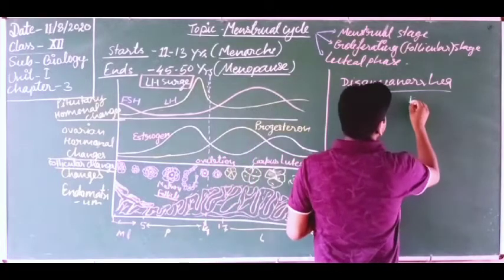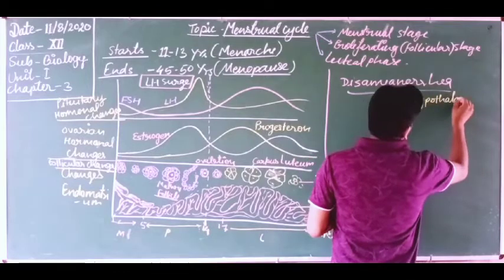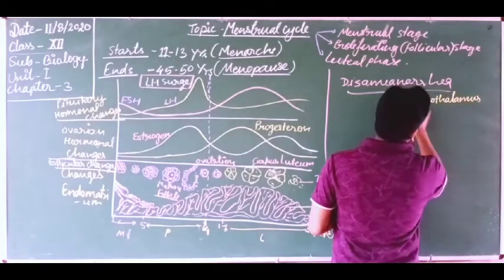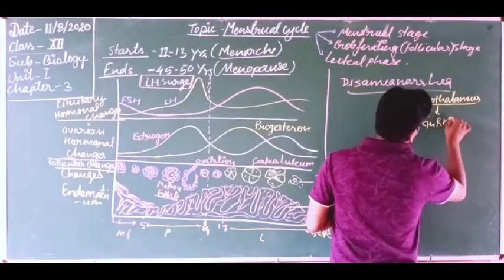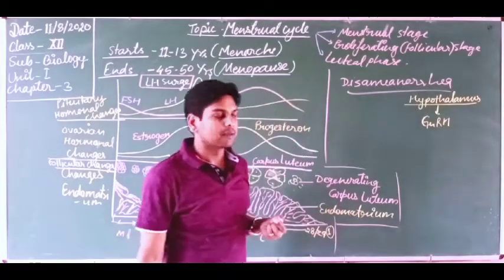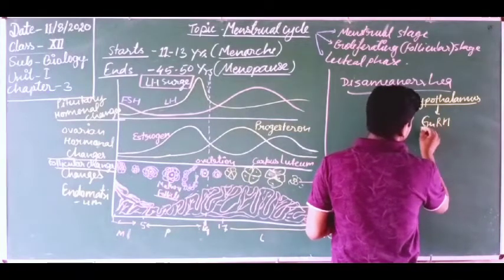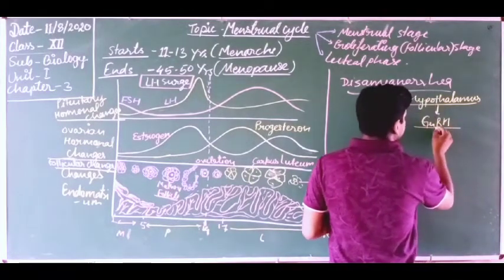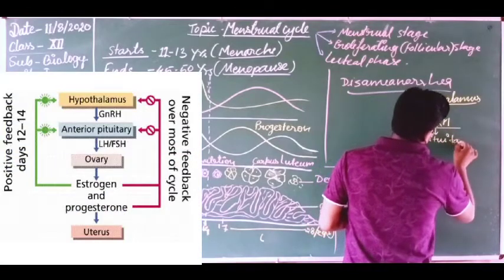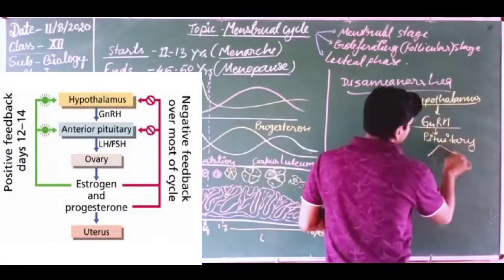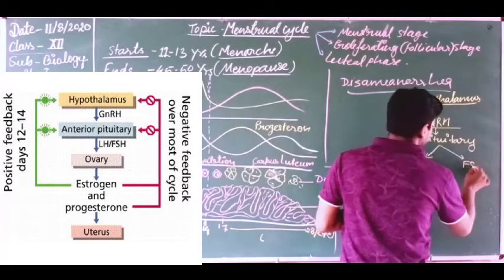First, dear students, the hypothalamus secretes GnRH, the gonadotropin releasing hormone. GnRH stimulates the pituitary, and the pituitary secretes the gonadotropins, LH and FSH.